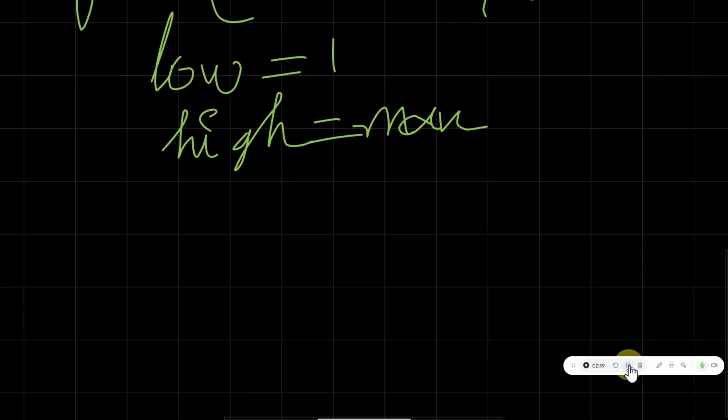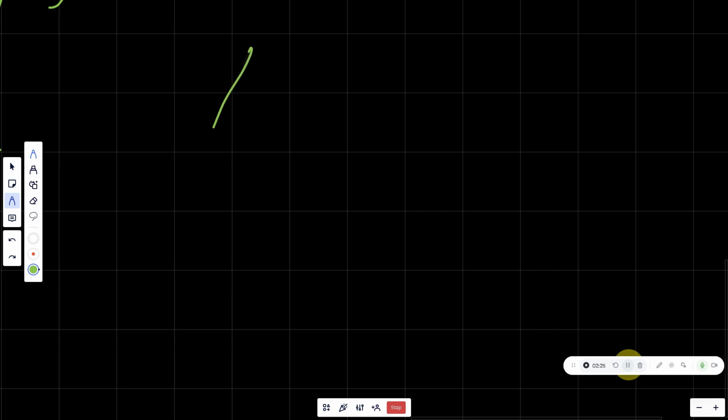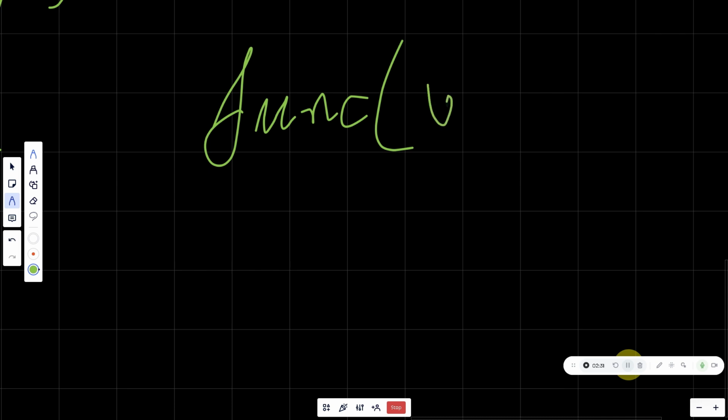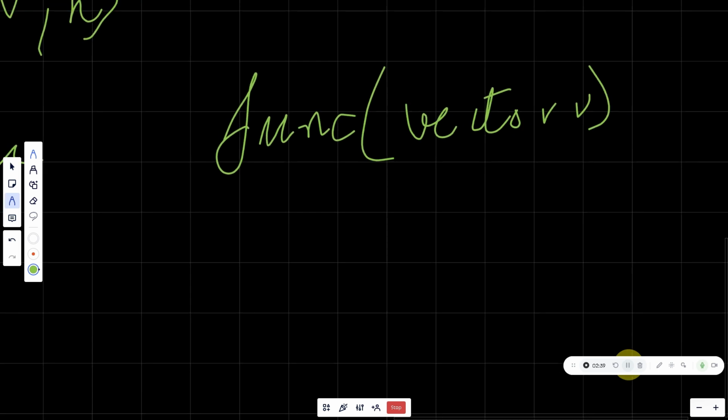To find the maximum of the elements that have been given to us, we'll have a function for that. Let us take this as the function. For finding the maximum, we'll have the vector which has been given to us, and from that vector we'll have to find the max. And how will we do that? Let us take a look.